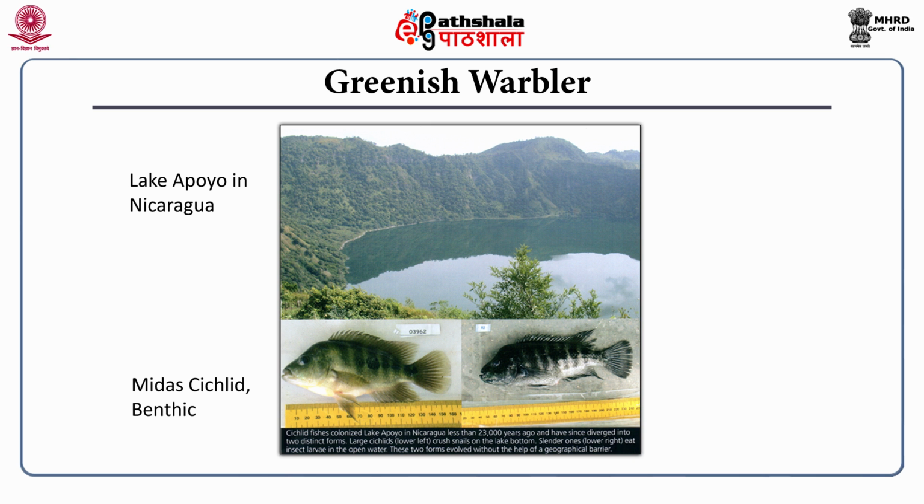The Midas cichlid is a stout and large one that is adapted to crushing with the jaw, and that is the benthic one, while the Arrow cichlid, which feeds on zooplankton, is more slender and smaller, and is adapted to the pelagic habitat. So, now these two, pelagic and benthic, can no longer copulate. So, they have turned into two separate species.